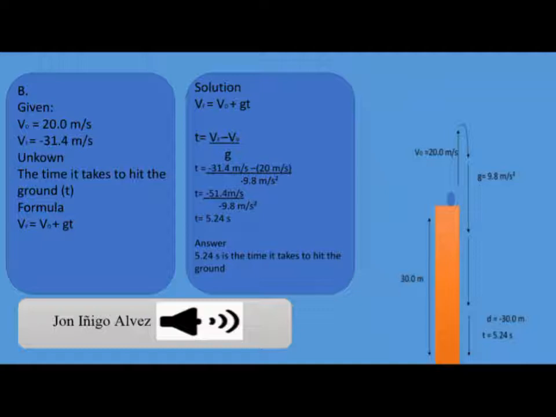velocity over g. Substituting the given values, t is equal to negative 31.4 meters per second minus 20 meters per second over negative 9.8 meters per second squared. Following the rule of signs, negative 31.4 meters per second minus 20 meters per second will be negative 51.4 meters per second. So, time is equal to negative 51.4 meters per second over negative 9.8 meters per second squared, and the answer is 5.24 seconds. The answer, 5.24 seconds, is the time it takes to hit the ground.